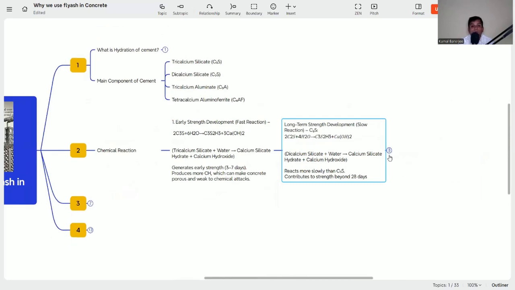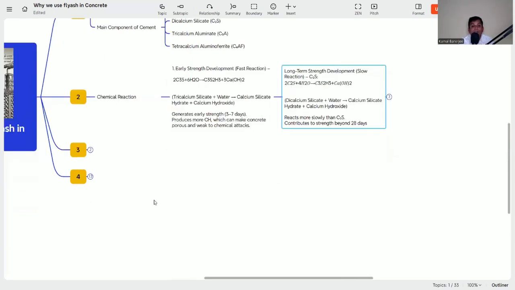But whatever strength we are getting comes from C3S and C2S. Now, we already discussed that whenever we produce concrete, it produces calcium hydroxide, which is not good for the concrete. It makes the concrete porous. Now scientists have come to know which product can be used so that this calcium hydroxide can be reversed, or the effect of the calcium hydroxide can be minimized.